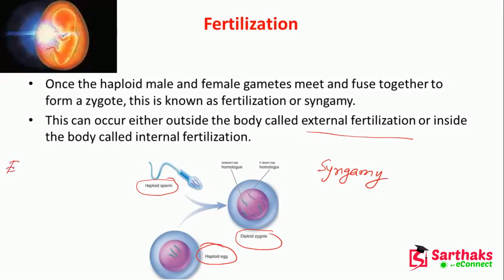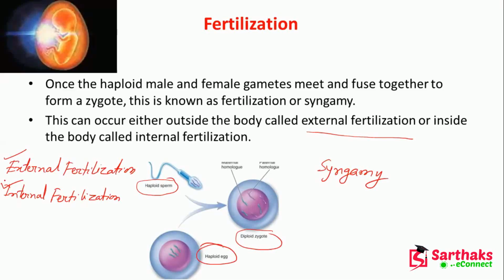So there are two types of fertilization here: external fertilization and internal fertilization. If the zygote formation happens externally, then it is external fertilization. If this occurs within the body, this is internal fertilization.